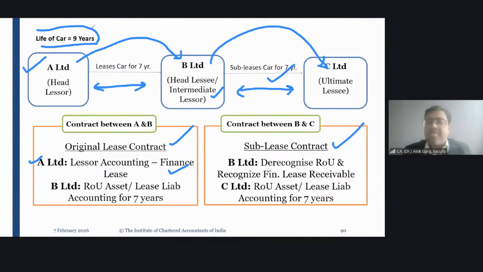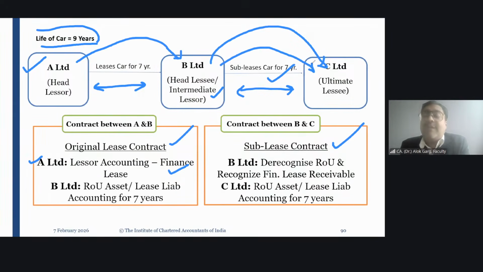Which kind of asset does B have right now? Whether B has the car or the ROU asset. B has the ROU asset for 7 years. And B has subleased this ROU asset for 7 years, meaning 100% of the economic life.